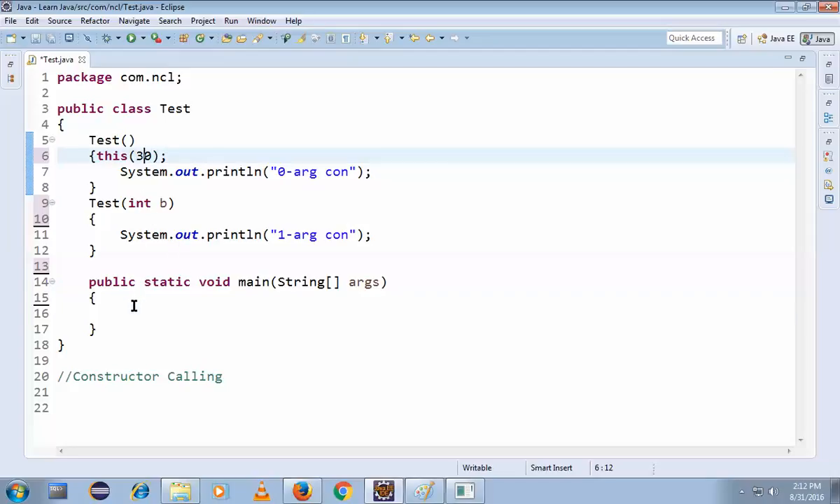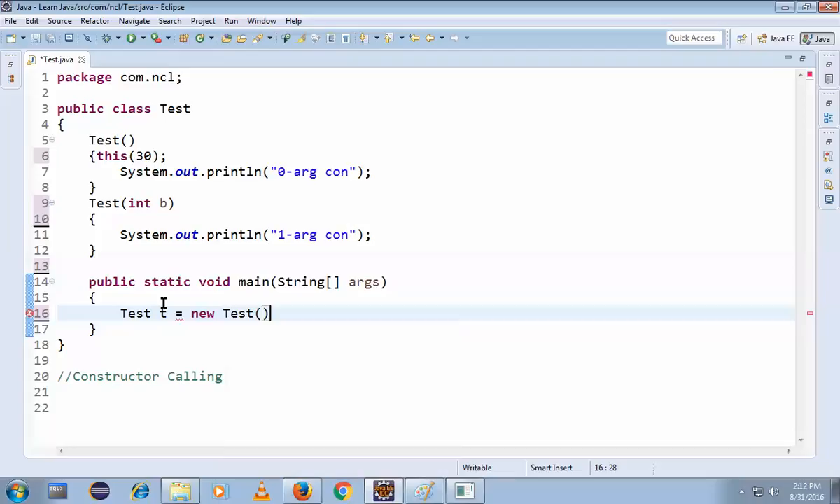To execute that, we have to create an object, right? The constructors are executed during object creation. So write the object: Test t equals new Test of. Okay, new Test of, it's completed. Now simply compile the program and expect the output. Test is calling the one argument constructor, right? So first this will be executed and next this will be executed. Simple.